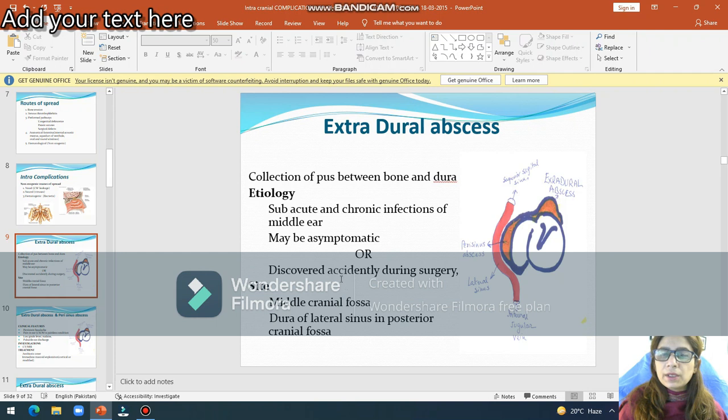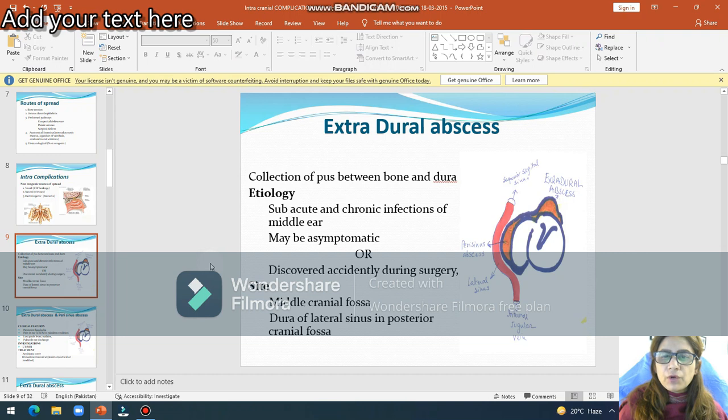Usually, it can remain asymptomatic and discovered accidentally during the surgery. But patient really comes to you with the history of pain in the ear. Chronic suppurative otitis media itself is a painless disease, but in this, patient will come to you with the history of earache.